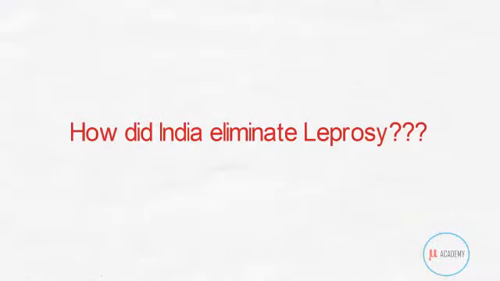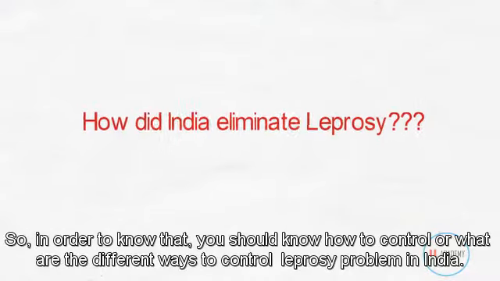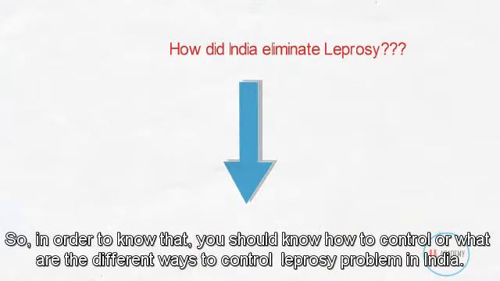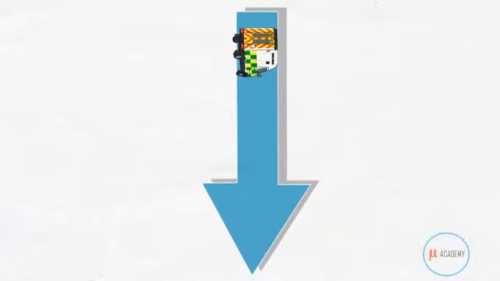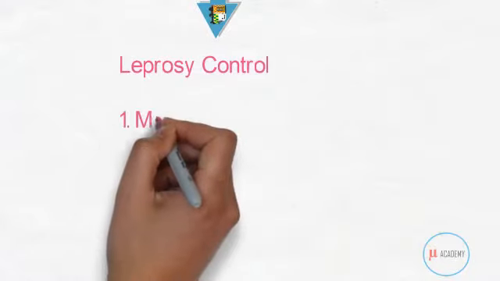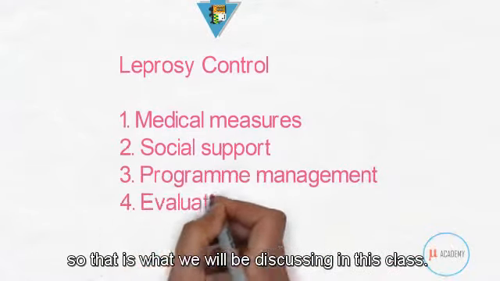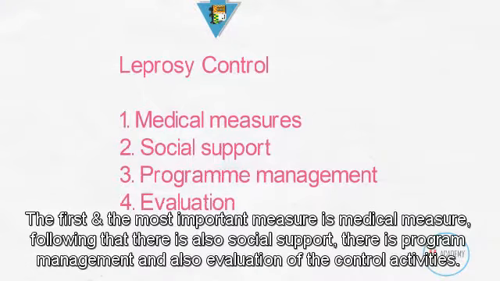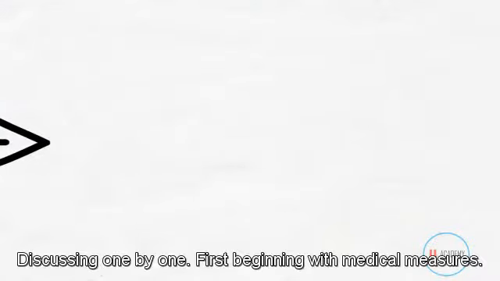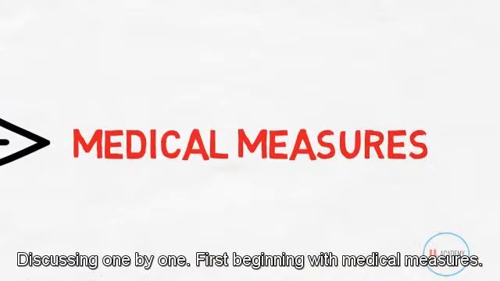So my question is, how did we achieve this? In order to know that, you should know what are the different ways to control the leprosy problem in India. So there are different measures which can be adopted in order to control leprosy. That is what we will be discussing in this class. The first and the most important measure is medical measure. Following that, there is also social support, program management and also evaluation of the control activities. Discussing one by one, first beginning with medical measures.